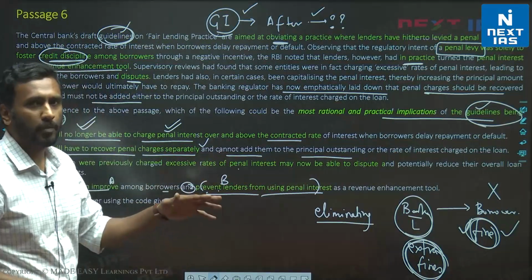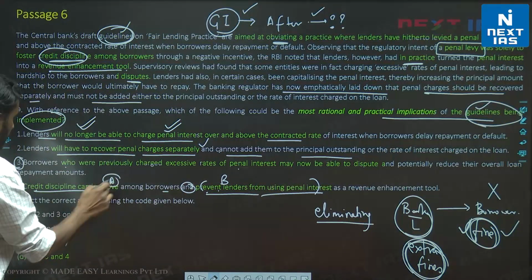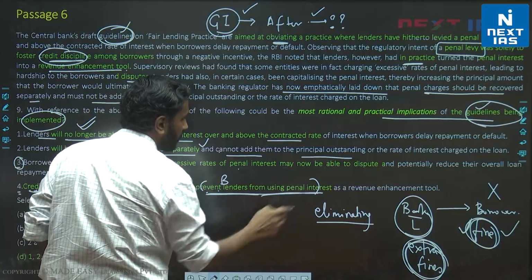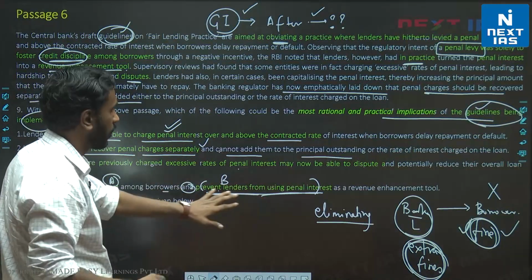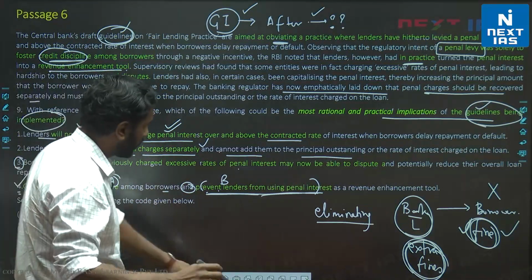4 also is a little problematic for students, but we are looking for guidelines being implemented. A will happen, which is credit discipline will improve, and B will happen, which is private lenders will stop troubling essentially the borrowers. So 4 will definitely happen. Now let's come to, I'm actually clearing everything.